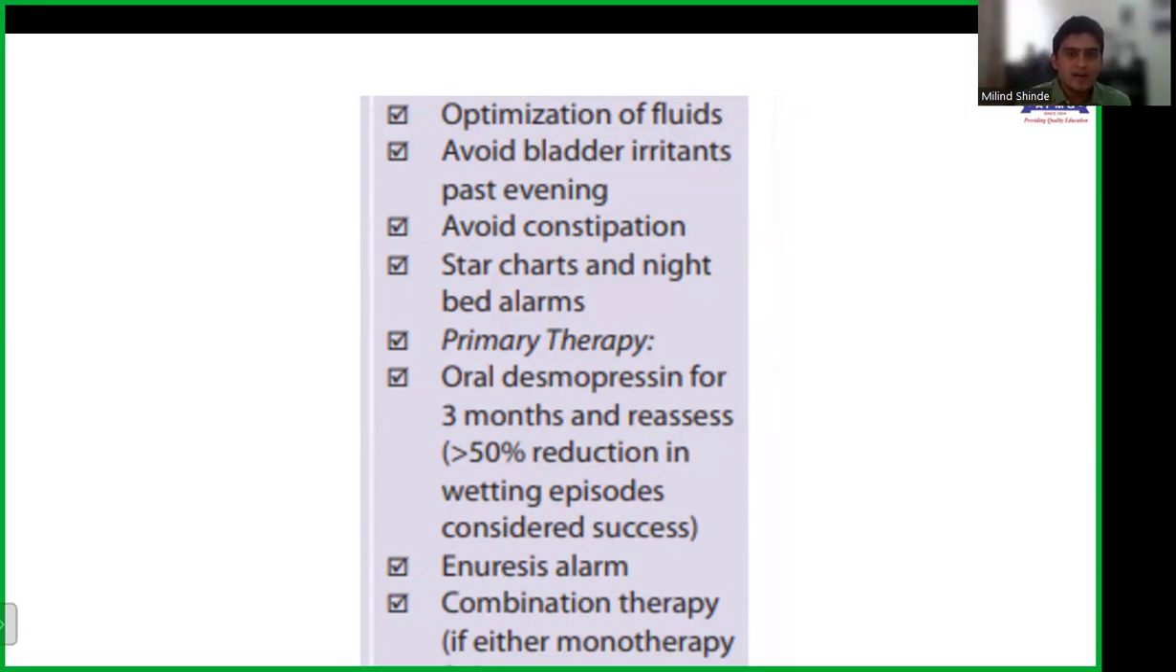We avoid bladder irritants. So coffee, tea, cold drinks, caffeinated products, these are all your bladder irritants. So we ask the child to refrain from that after evening hours. Constipation is also a precursor for nocturnal enuresis, so you try to treat that. You try to modify the diet of the child. You treat it with some medications as well. And again, you give the charts and the night bed alarms. So again, this is the first step that you do,